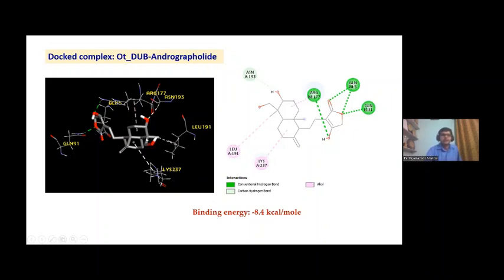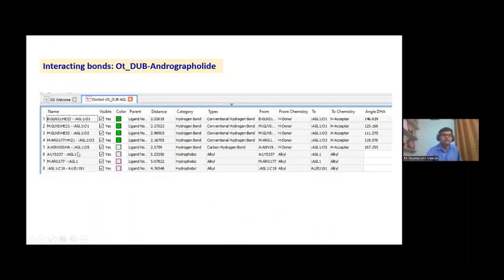So this is a very good ligand, Andrographolide, and it interacted very tightly with the protein. So the inhibition created by Andrographolide against the deubiquitinase protein from Orientia tsutsugamushi was strong. And these are the 8 different types of interacting bonds formed between Andrographolide and the target protein.